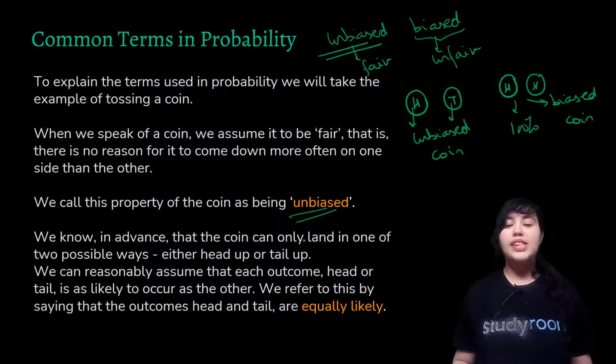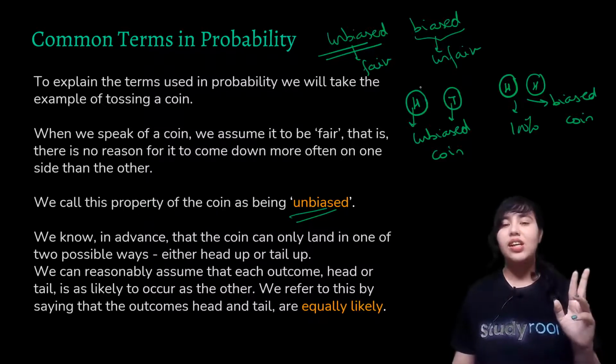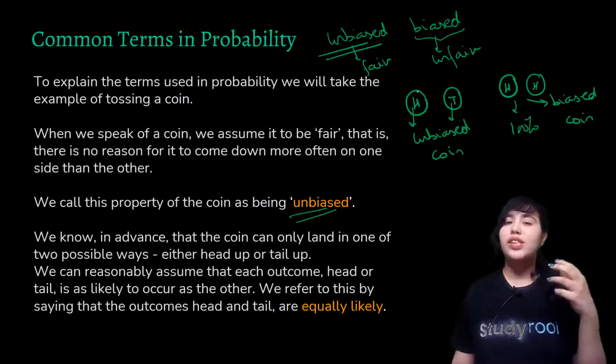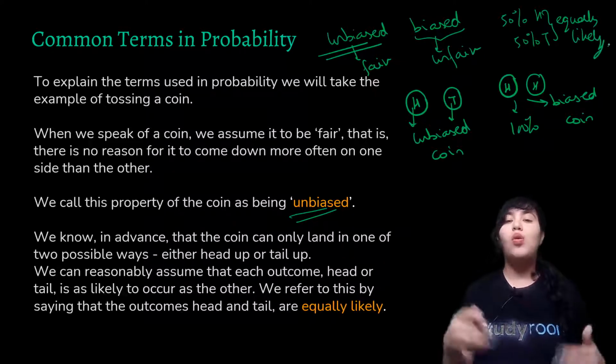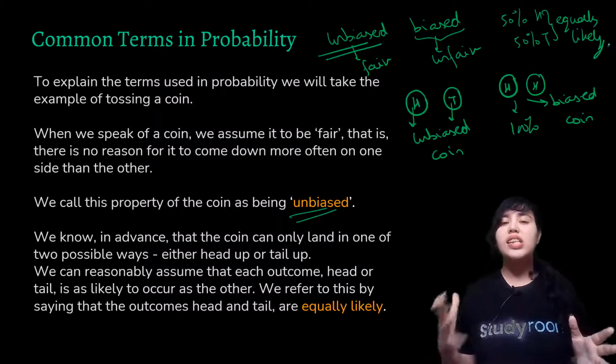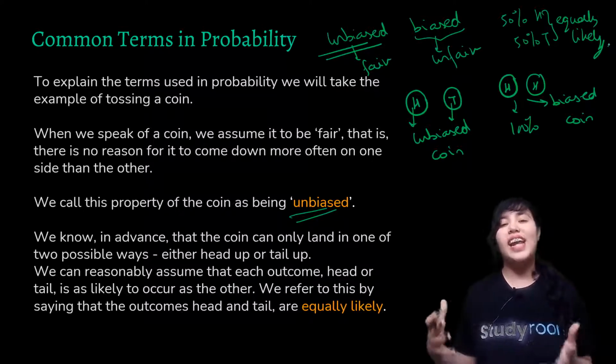So these events, if you see here, heads or tails, by knowledge of basic probability, you know that whenever you flip a coin, there are two possibilities, heads or tails. So there's equal chance of the occurrence of both the events, or I can say 50% chance of heads and 50% chance of tails. So such events are said to be equally likely. Okay, here you can't say that getting a heads is more likely than getting a tails. You can't say that this is more likely or this is less likely. Here it's the case of equally likely events.